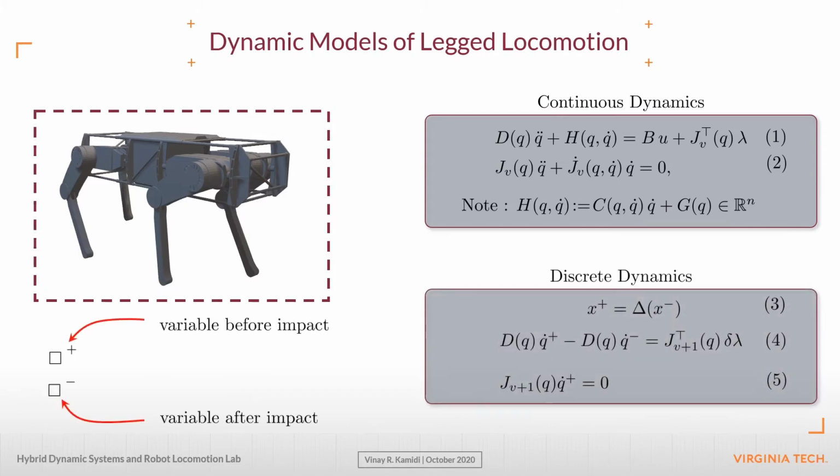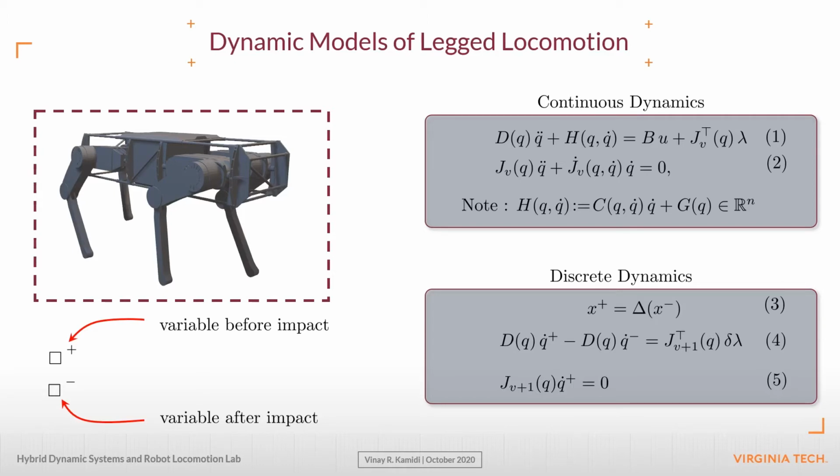In a similar manner, we can address discrete time models of locomotion, which are triggered every time the robot initiates or breaks contact with the environment. We note that whenever the robot breaks contact with the environment, the state space remains unchanged and is taken as the identity map shown in equation 3.